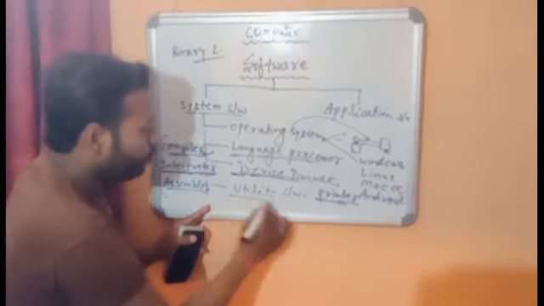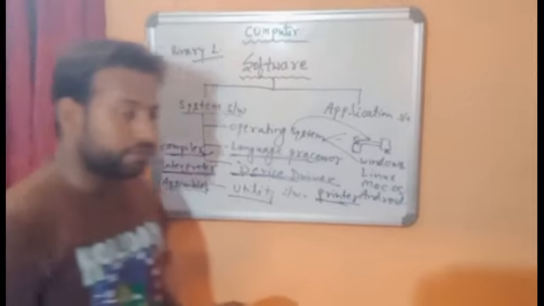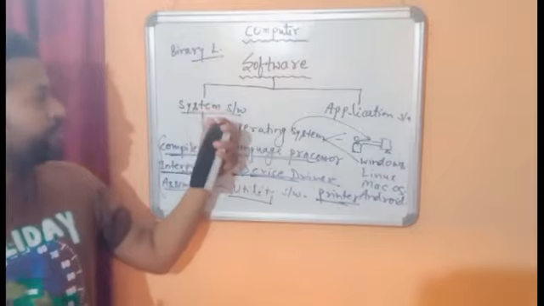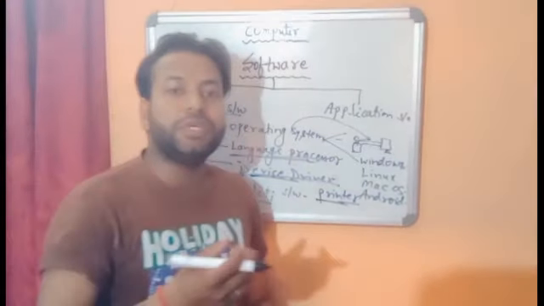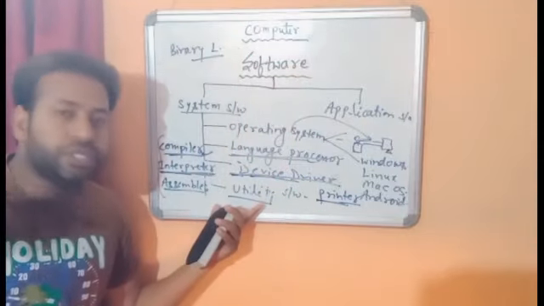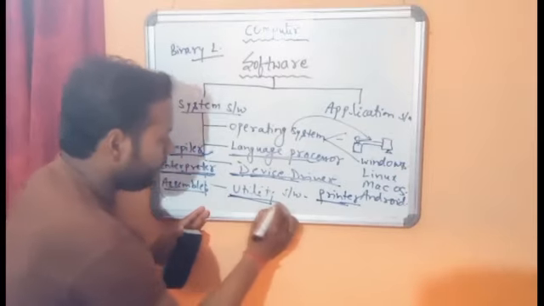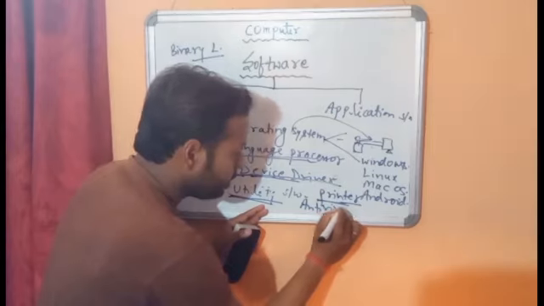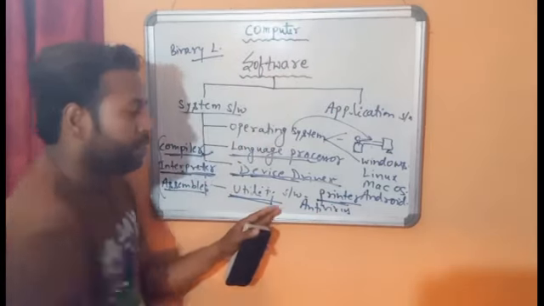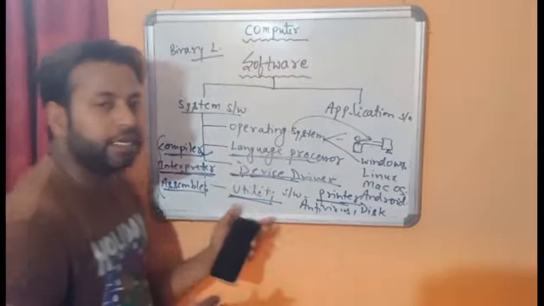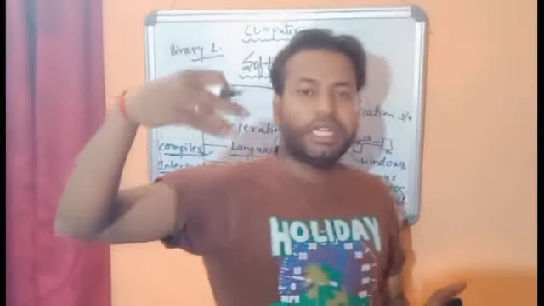Now next one, what is utility software? Utility software is also part of system software, which is used to enhance the speed of computer. There are many examples of utility software like antivirus, disk defragmenter, and disk cleaner.